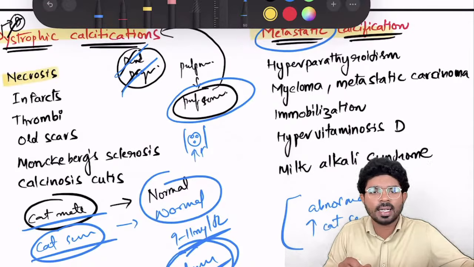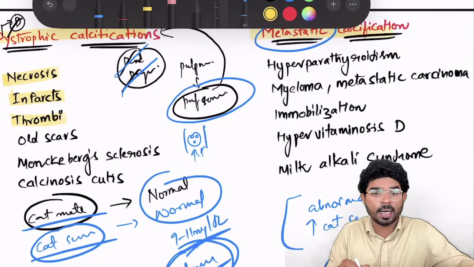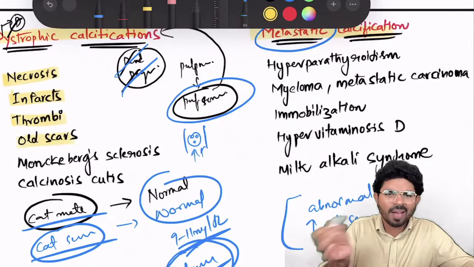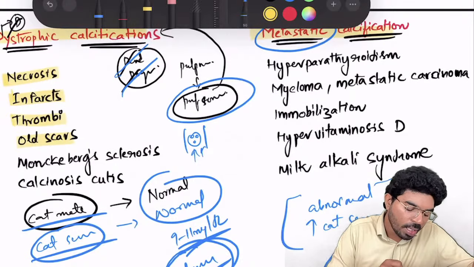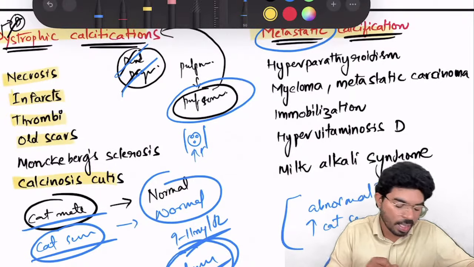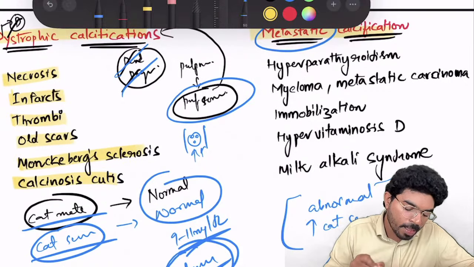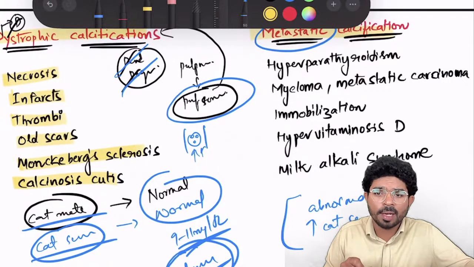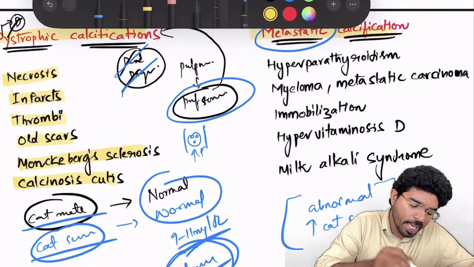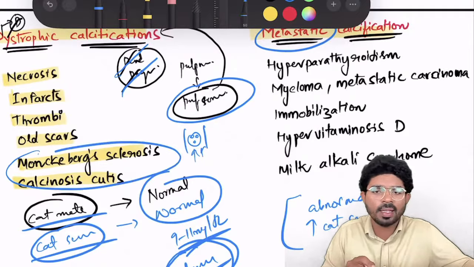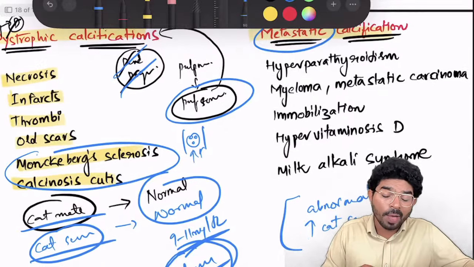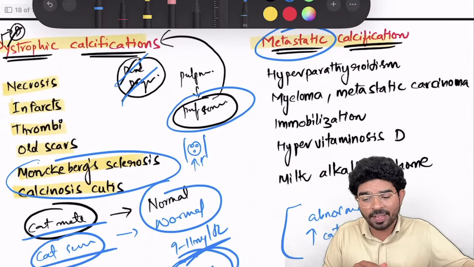Necrosis, dead and degenerated. Infarcts, dead and degenerated. Thrombi, dead and degenerated. Old scars, they have necrotic cells. Calcinosis cutis and Monckeberg sclerosis. Please do make a note of this because these examples are given in your Robbins. Now I want you to focus on metastatic calcification examples.